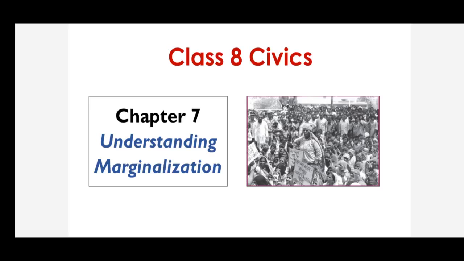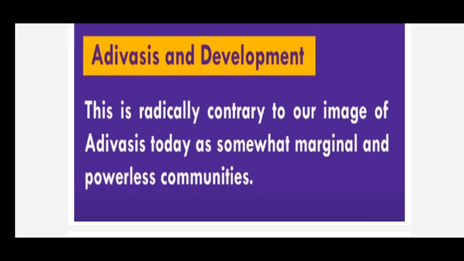Right, children? In the last class, we discussed the Adivasis and stereotyping, and also Adivasis and development: how development took place in the past with the help of Adivasis. We have learned about that concept. In today's class, we are going to learn about Adivasis and development, and minorities and marginalization. Okay? So let's go. Adivasis and development we are continuing today.